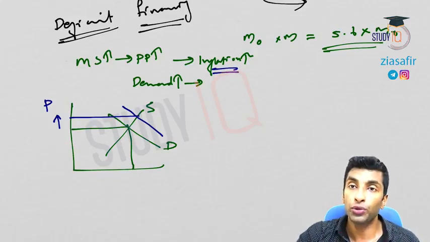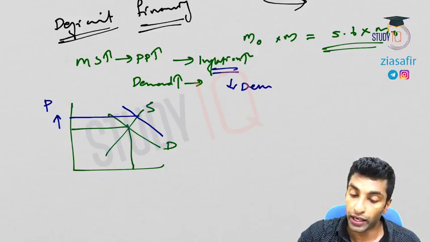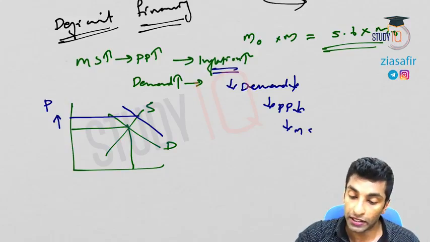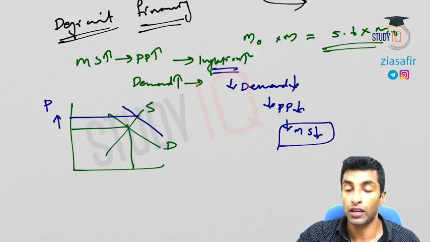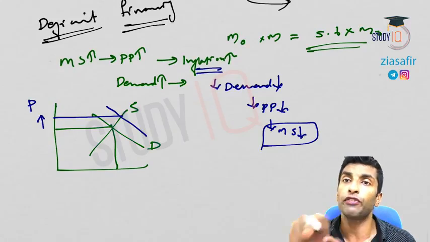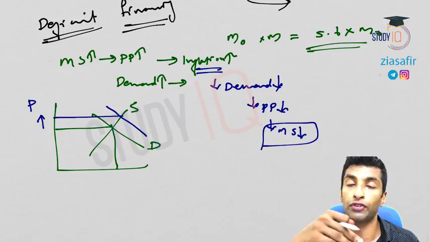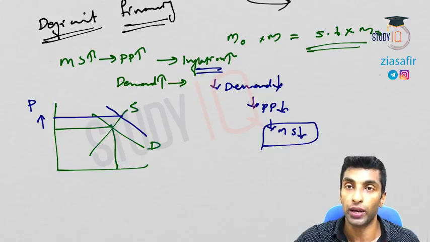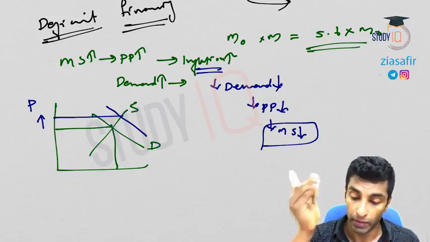So what does RBI need to do to control inflation? RBI has to decrease demand. Now how can demand be decreased? RBI has to decrease the purchasing power. And how to decrease the purchasing power? Money supply has to be reduced. How to reduce money supply? You have to go for contractionary monetary policy. And deficit financing is actually against it. Deficit financing is promoting an expansionary system. Money is printed and pumped into the market. Okay, that leads to higher money supply.